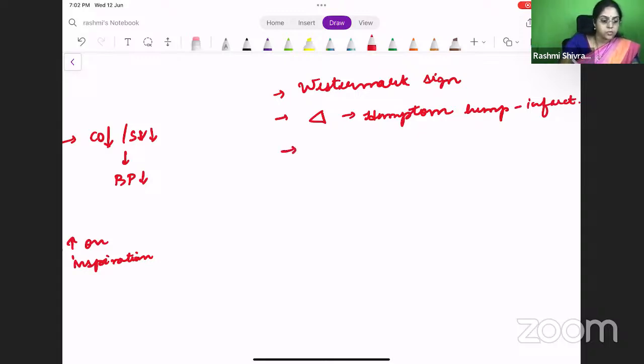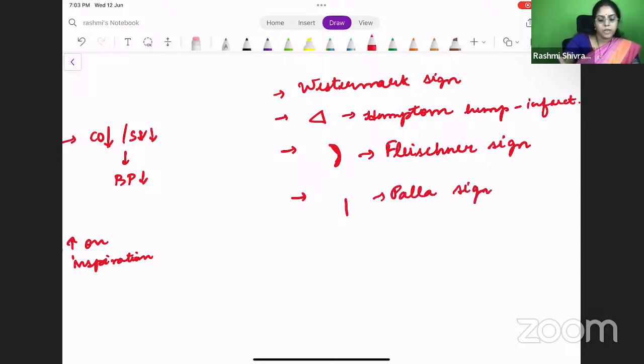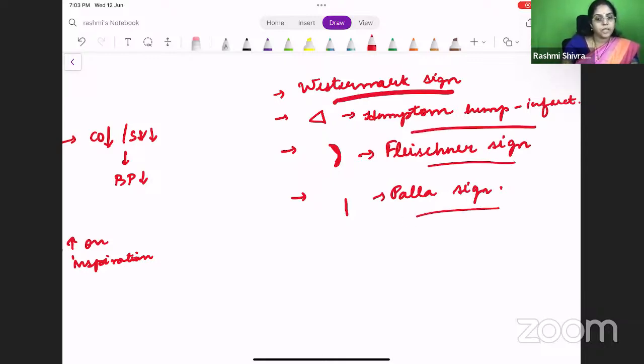Okay. So what is the next one which you will find? The pulmonary artery will be enlarged, and you can find the curve on the X-ray. This is called a Fleischner sign. And one more thing is the descending pulmonary artery can also be enlarged. This is called a Palla sign. So these are all named things that you must remember. The Westermarck sign, Hampton's hump sign, Fleischner sign, and Palla sign.